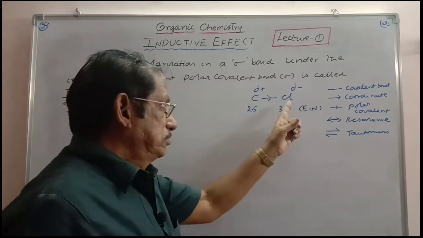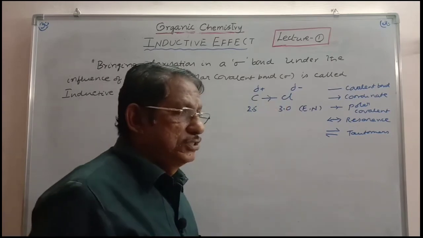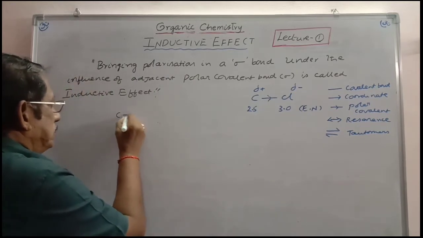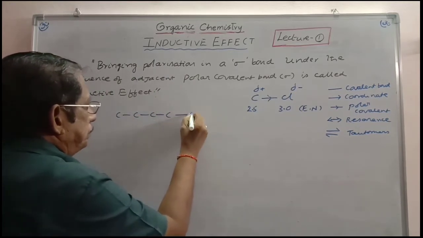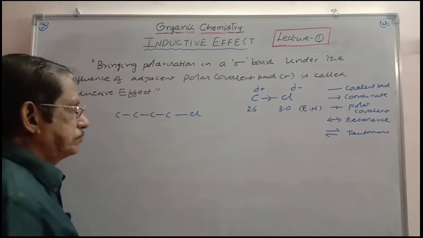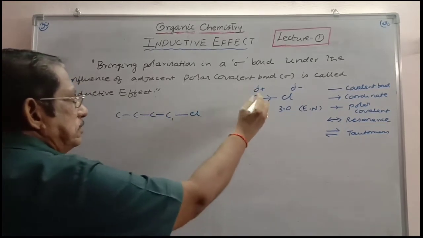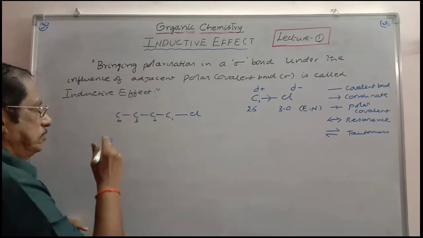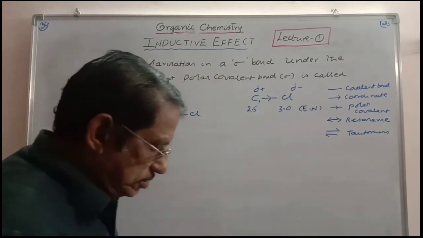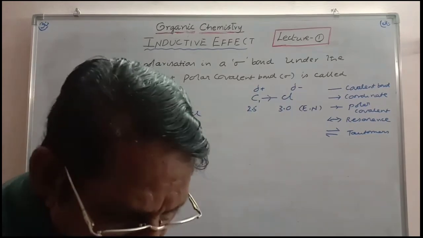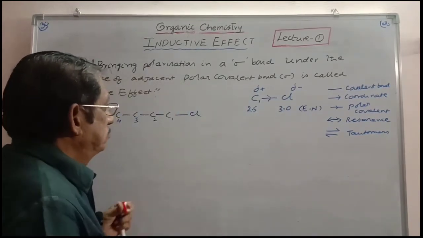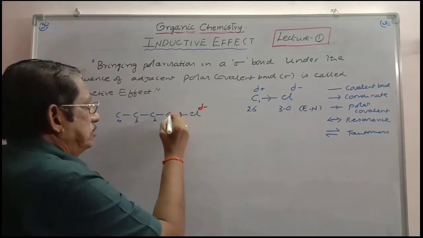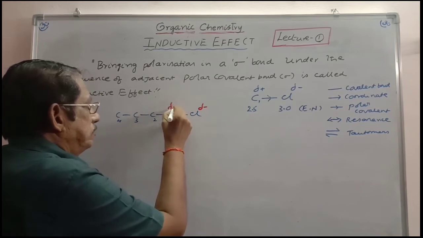Suppose this carbon is attached to a further carbon chain, then what is going to happen? Let us observe. This is the C1 carbon, this is C2, this is C3, this is C4. This is the representation of the whole molecule. As the C-Cl bond is polar, chlorine gets a partial negative charge. With the same magnitude, carbon gets a partial positive charge.